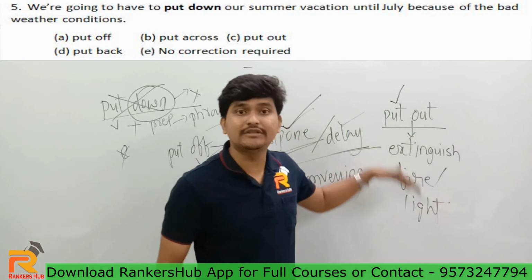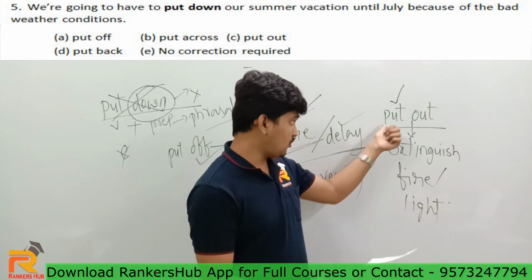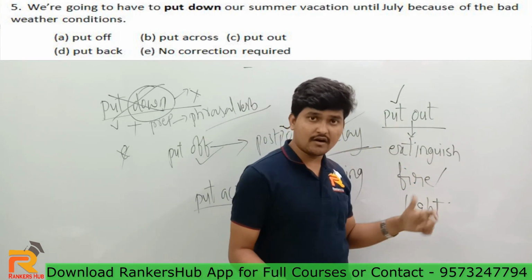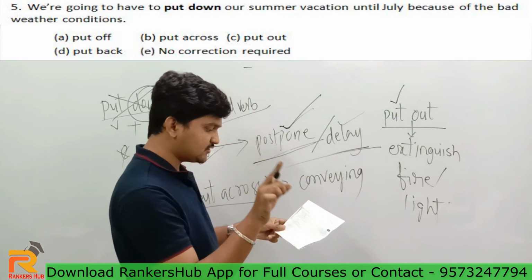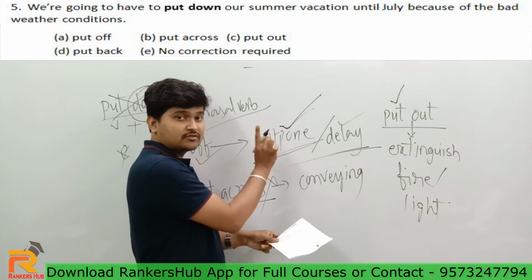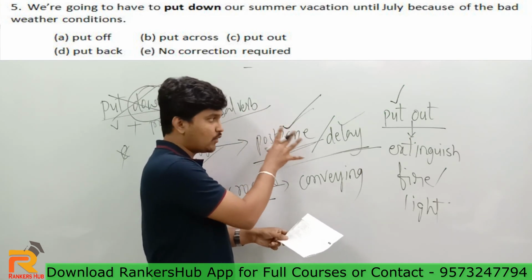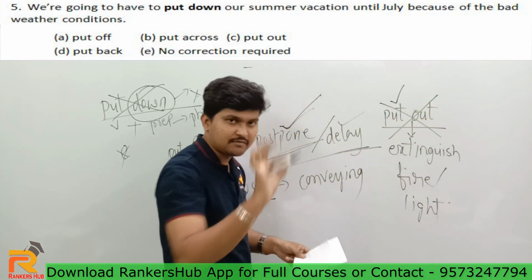Okay, now put out the light, that is correct, but put off the light is not correct. So anyway guys, put out simply means to extinguish fire or light, stop it. So is that the case required in the sentence or not? No. Putting down is not correct. Putting off also sounds correct. Postponing is the case that I require, whereas put out is not suitable, definitely not suitable. So this option will be eliminated.